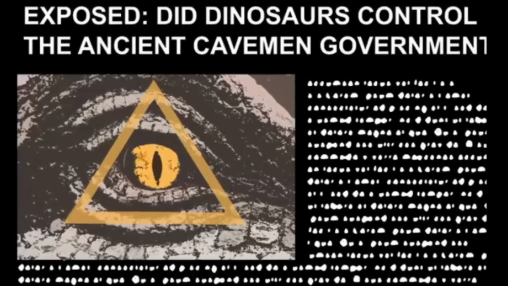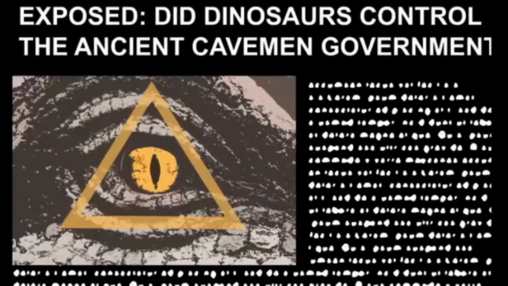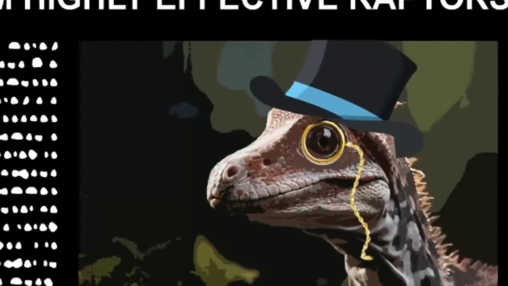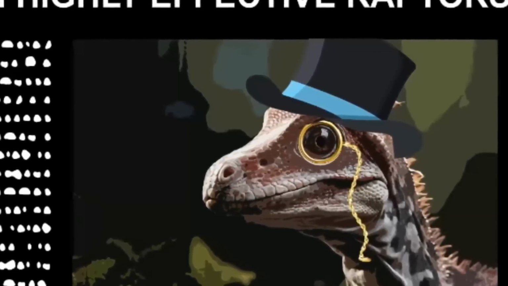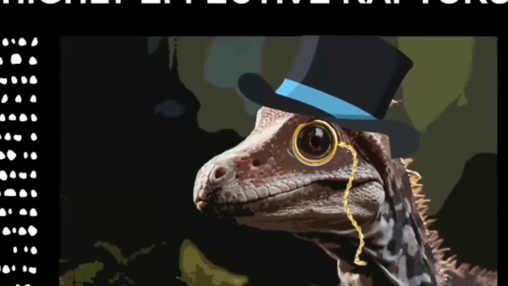I'm not going to talk too much about this one. I'm sure you guys know it's the Illuminati theory, but some of these are just too funny, man. The next one: 7 tips from highly effective raptors. Again, I don't know what that means, but it does showcase a brand new raptor-looking species there.